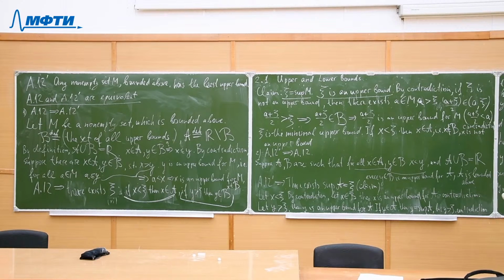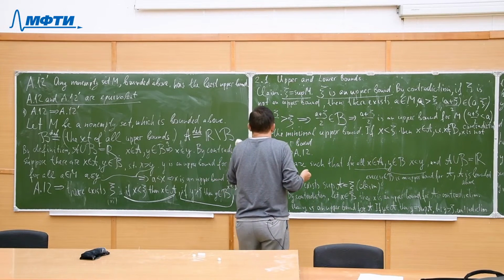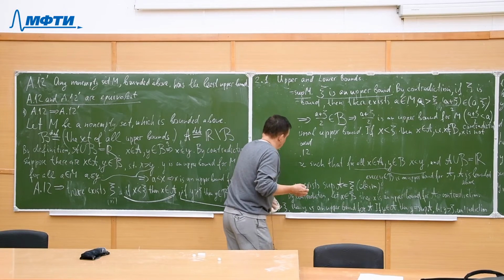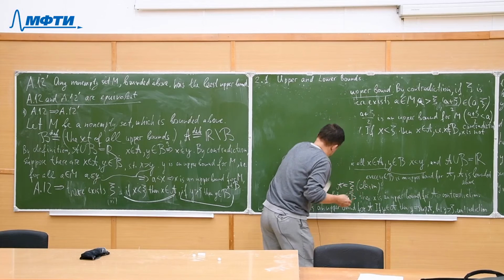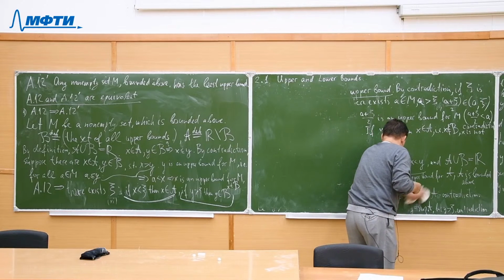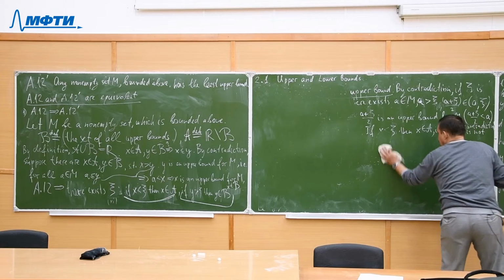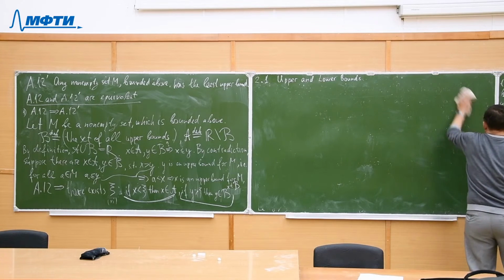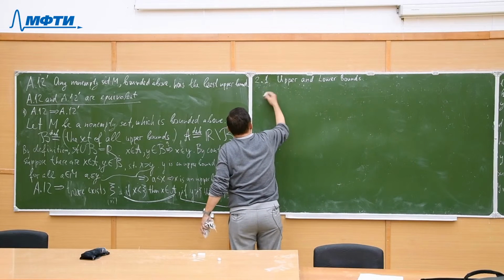Of course, there is a dual assertion about the greatest lower bound, but we don't need to prove it, since it is easy to understand. This is like a remark.